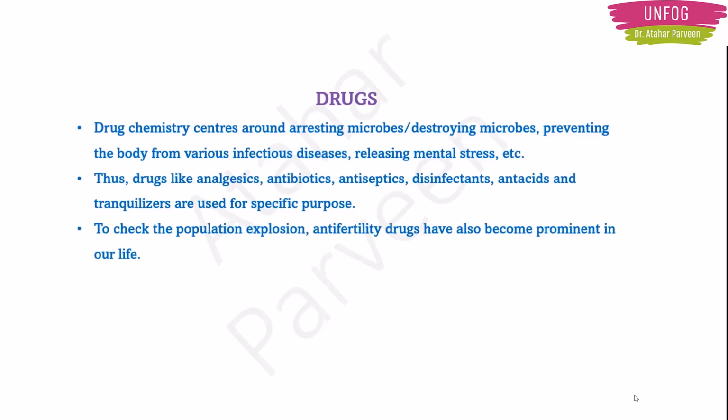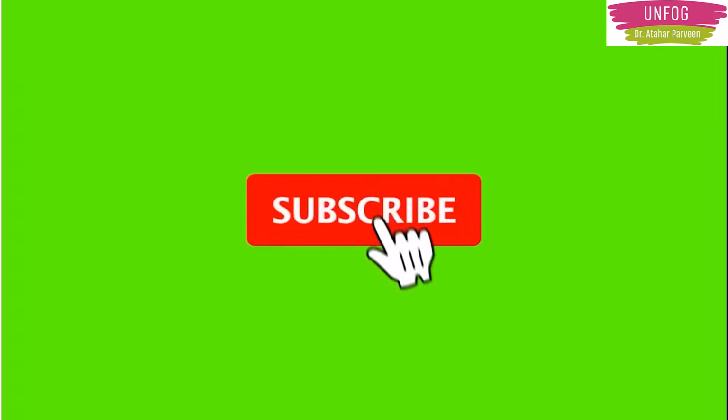Another application of these drugs is to check the population explosion. Anti-fertility drugs have also become prominent in our life. There are anti-fertility drugs which are stopping the population explosion, which we call contraceptives. Correct? So they are also one type of drugs.